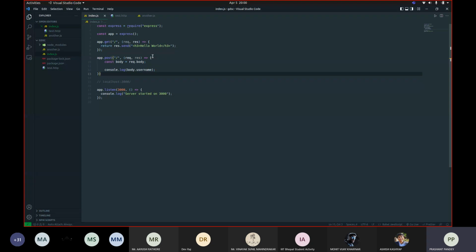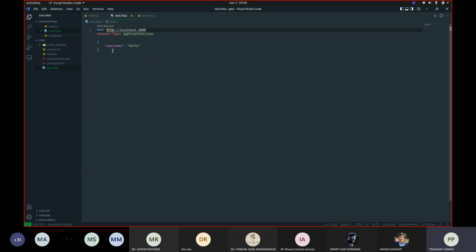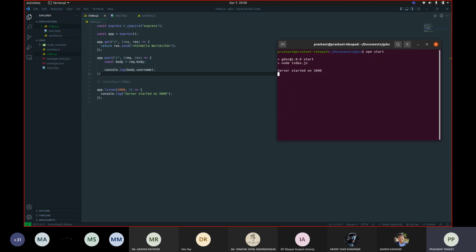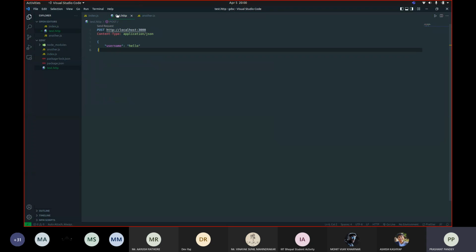So what is the body? In every post request you can send some extra information in the body, like you can send JSON data or something like that, or you can even send a file. Here I'm sending this object in the body of the request which has the username set to hello. All I'm doing here is printing the value of the username.